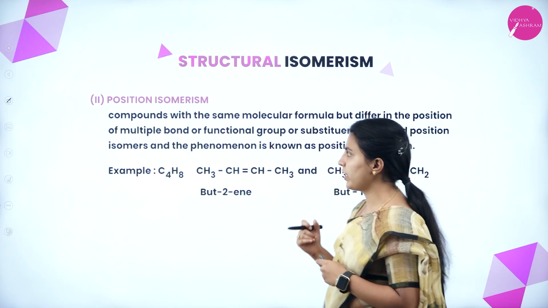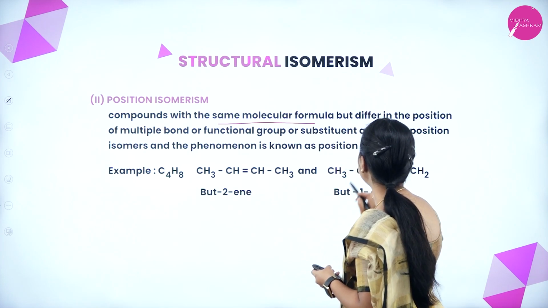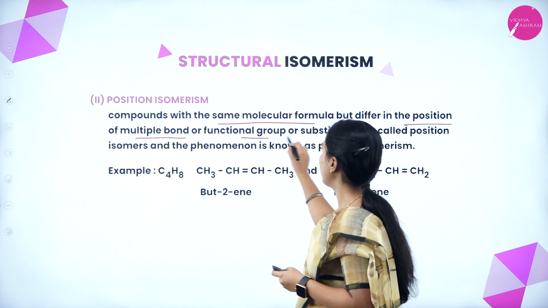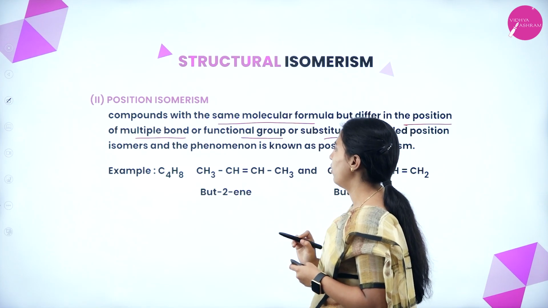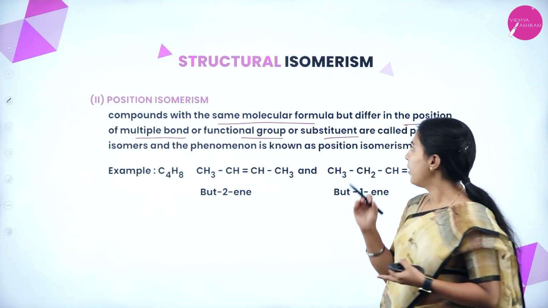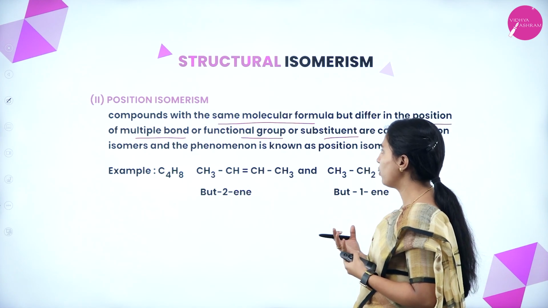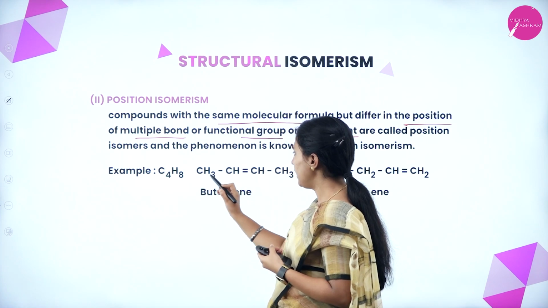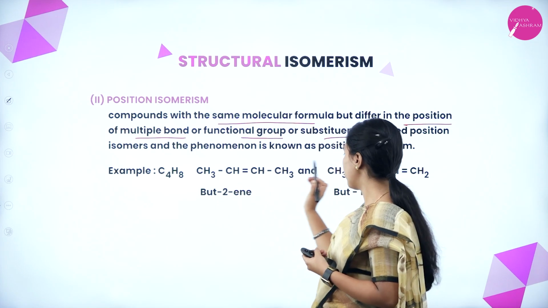Next is position isomerism. These are compounds with the same molecular formula but different in the position of a multiple bond, functional group or substituent, called position isomers. See here, C4H8: here 4 carbons, here also 4 carbons, here 8 hydrogens, here also 8 hydrogens.